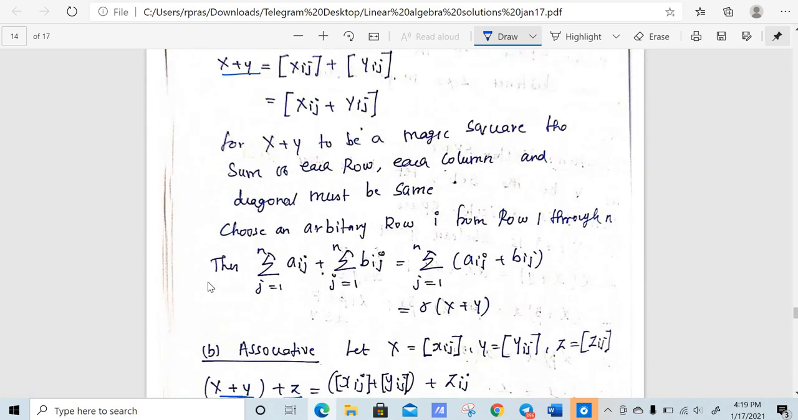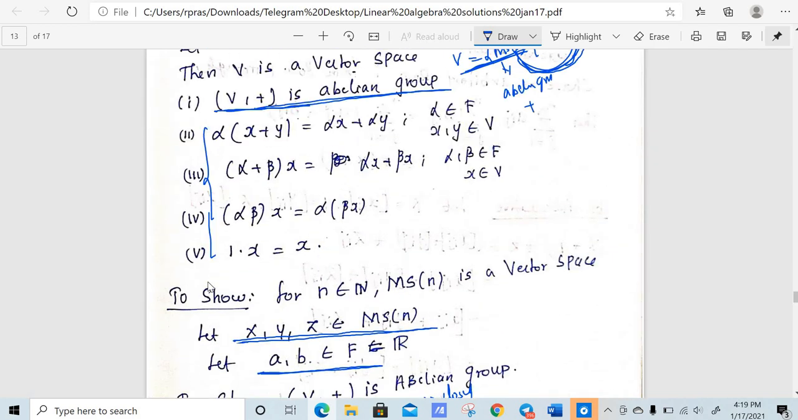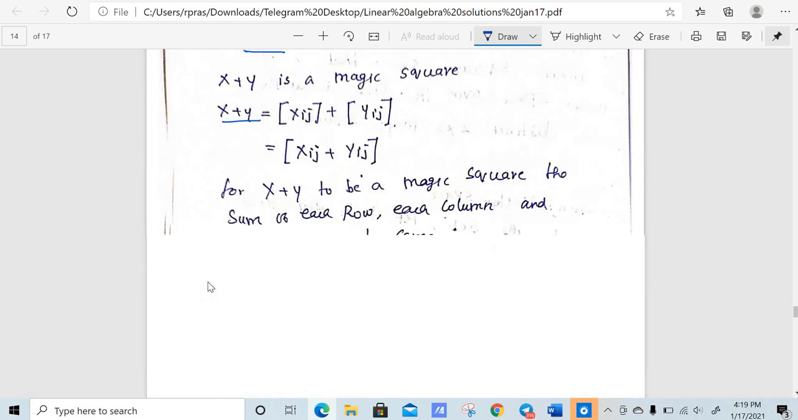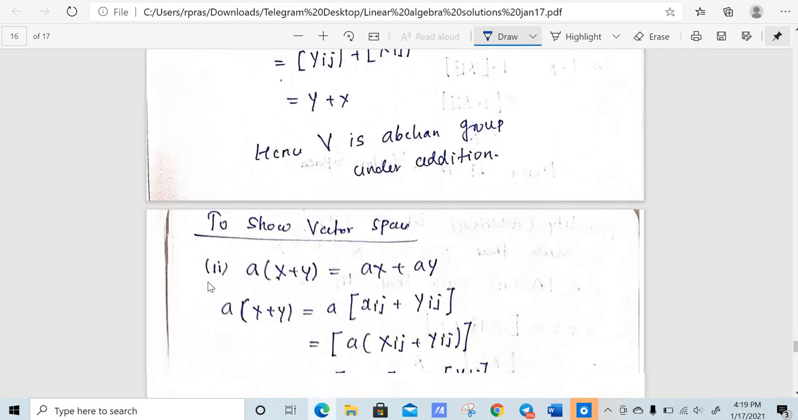Now what are conditions 2, 3, 4, 5? They are based on combining B and F, right? So alpha into x plus y is equal to alpha x plus alpha y, and these are the 4. So now we will go through that. So yes, we need to show it is a vector space.